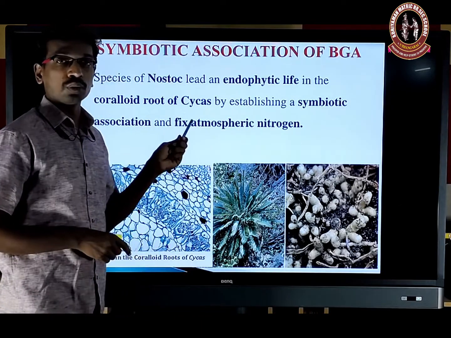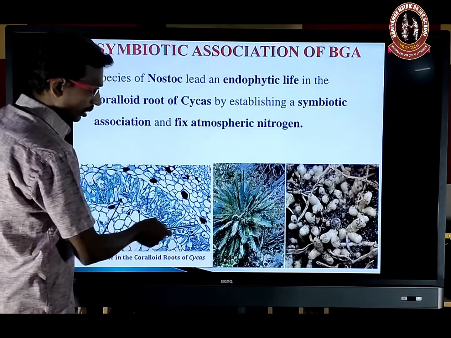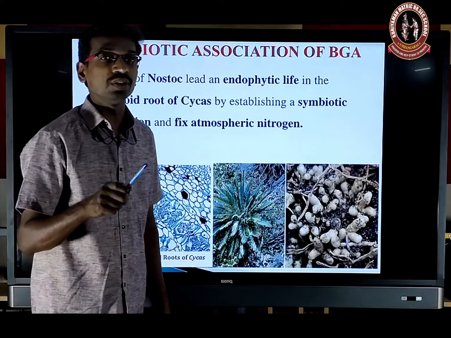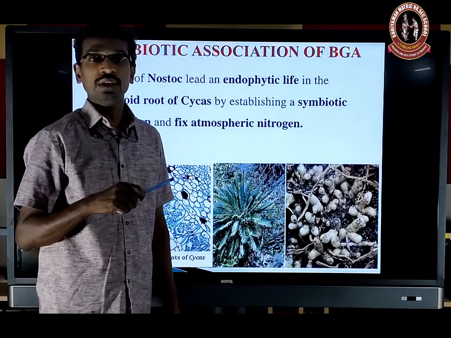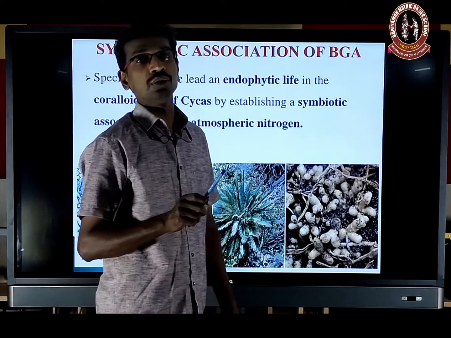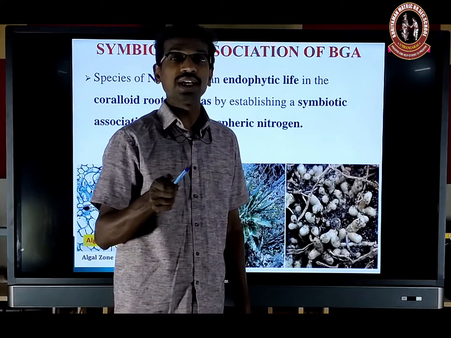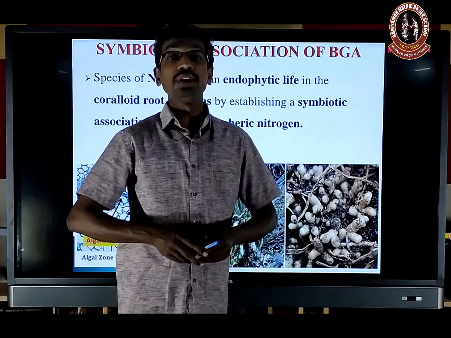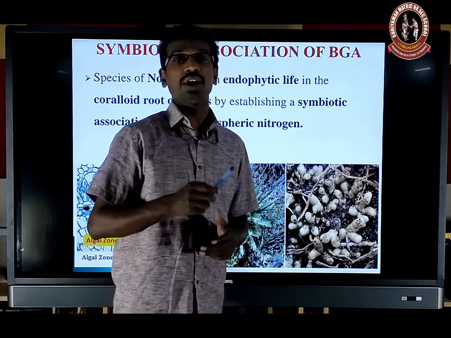Next is the coralloid root of Cycas. Actually, the coralloid root is negatively geotropic. All other roots are positively geotropic, meaning they grow towards the soil. But this root is negatively geotropic and grows above the soil.